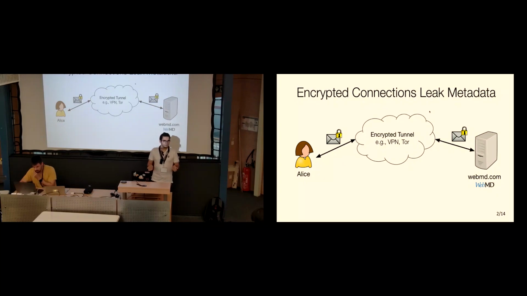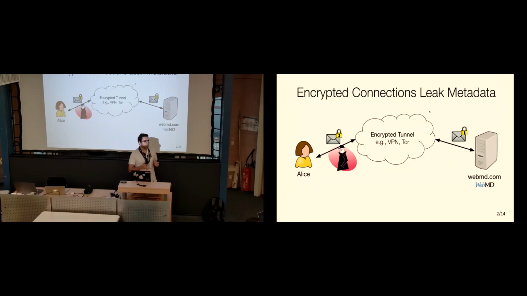So something that most of you in this room probably know is that encrypted internet connections do leak some metadata, right? So in a typical setting, Alice might want to access some website, but she might be concerned that her ISP, or for instance, the manager of her cyber cafe, is actually trying to reconstruct her browsing behavior and her browsing history. So what Alice will do is use some kind of encrypted tunnel to access a website, for instance, WebMD, because she might be worried about her health or something like that. And she will connect to either a VPN or Tor to browse securely, right?